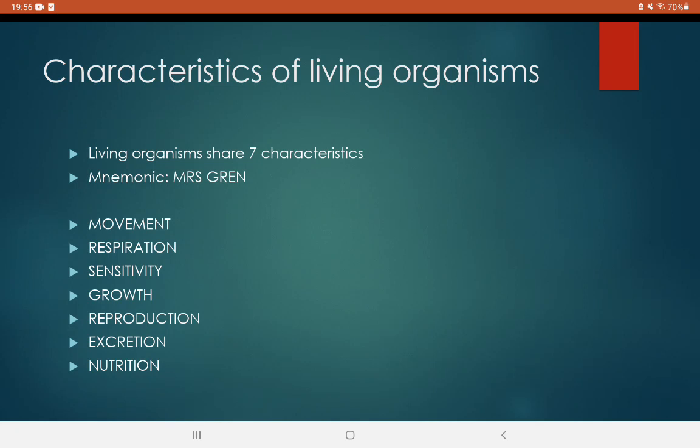M stands for movement, R stands for respiration, S stands for sensitivity, G stands for growth, R stands for reproduction, E stands for excretion, and N stands for nutrition. So these are the seven main characteristics of living organisms.